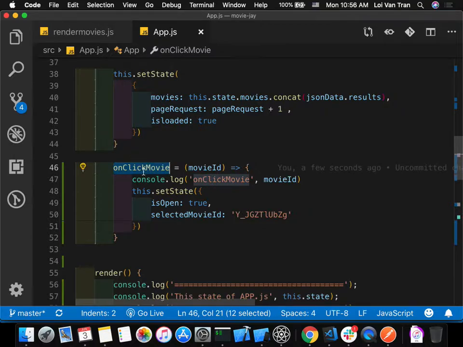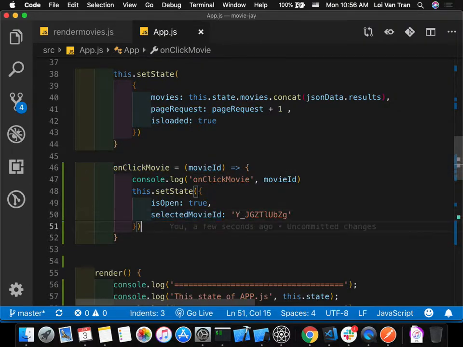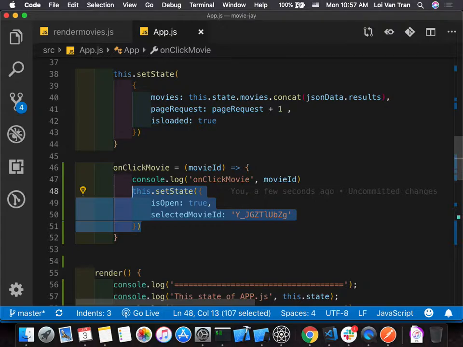The onClick movie function is defined where? It's defined in the parent of the card component, app.js. This function fired, and we set state to this thing right here. But that's not actually what we want to do, guys. What do we want to do here? Selected ID to play. Yes, that's exactly what we want to do.